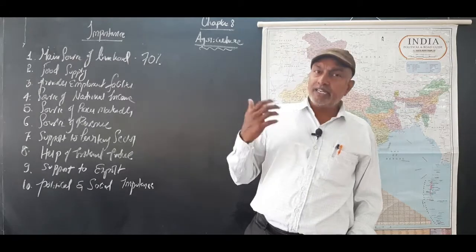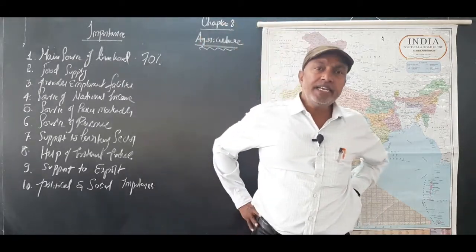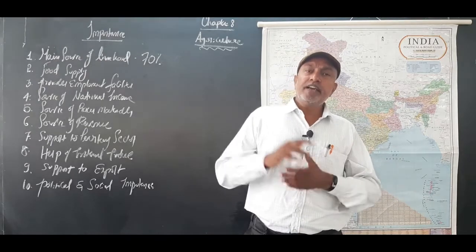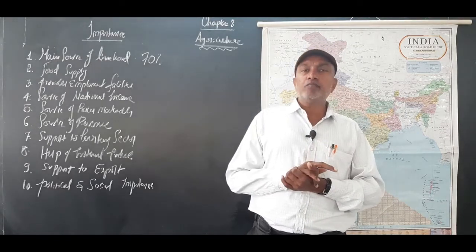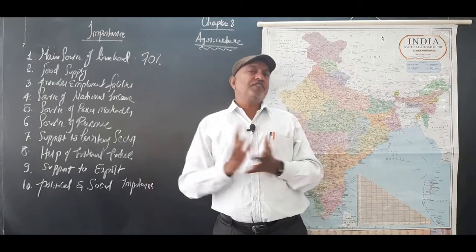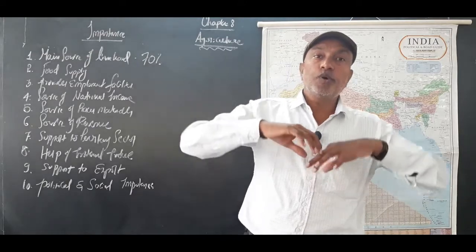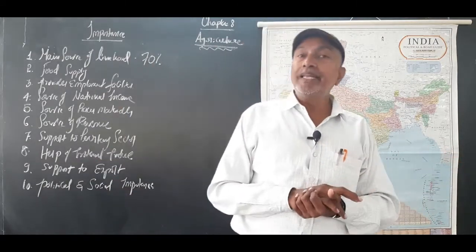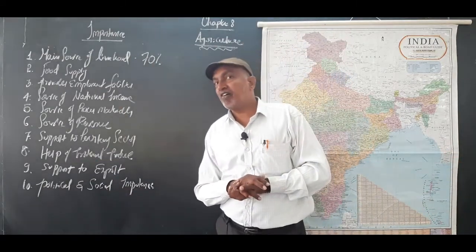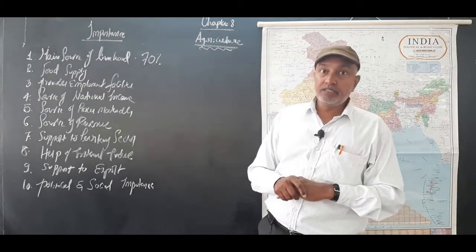Any crops, whether food grains, commercial or plantation crops, any food items, India comes within the top 5 or top 10 in the world. That's why a large amount of agricultural goods, grains and food crops is exported to neighboring and other countries: tea, coffee, cotton, jute, including rice and wheat.